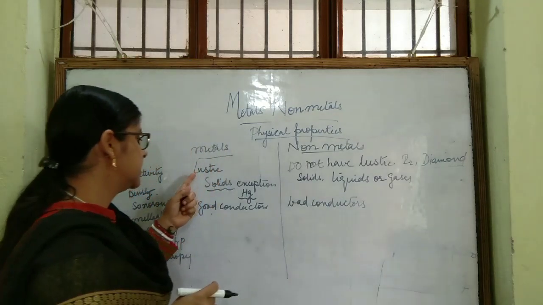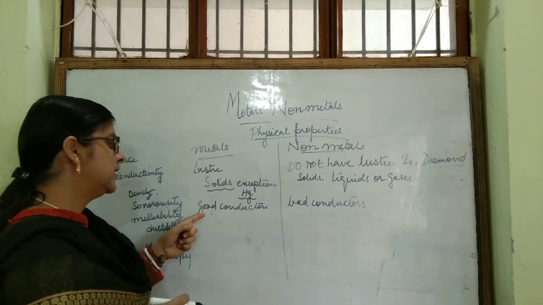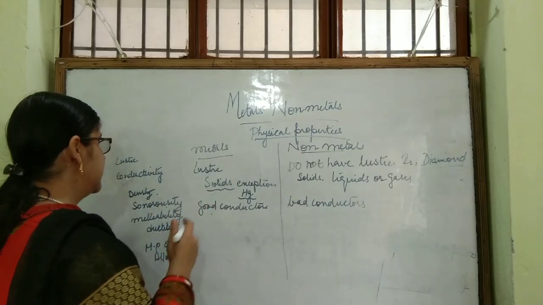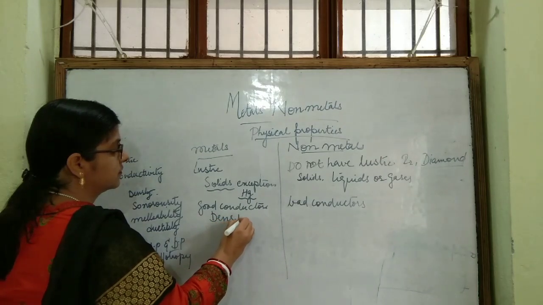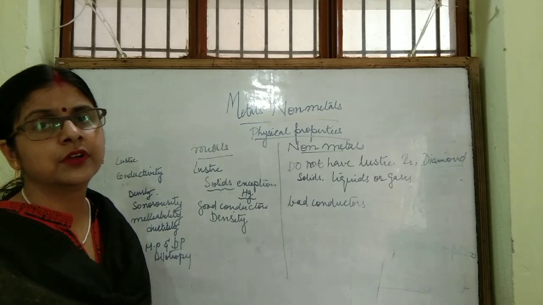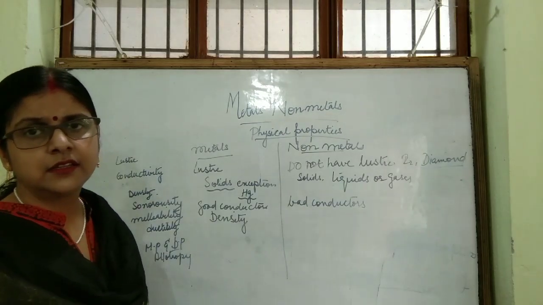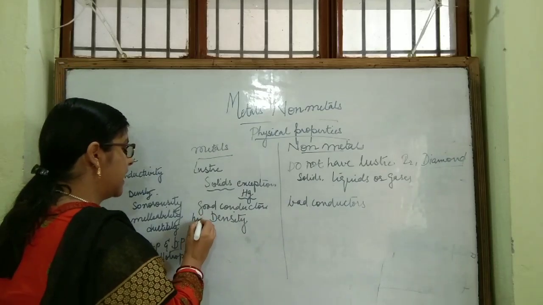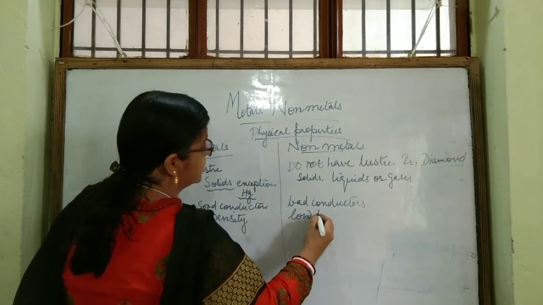So I have discussed three points: state, physical state, then conductivity, good conductor, bad conductor, then density. Metals have generally high density and non-metals have low density.